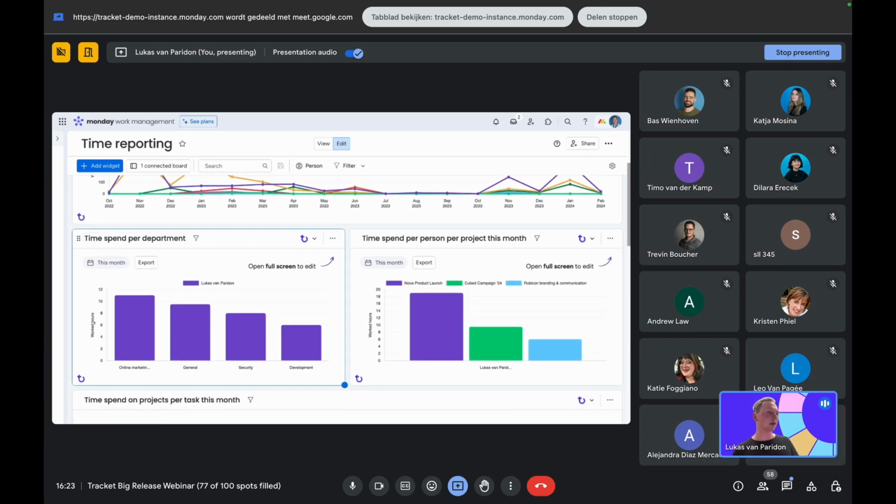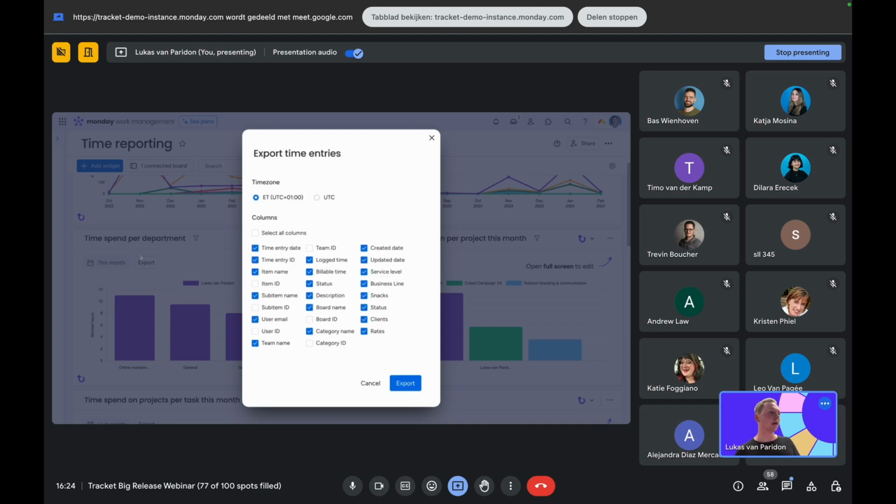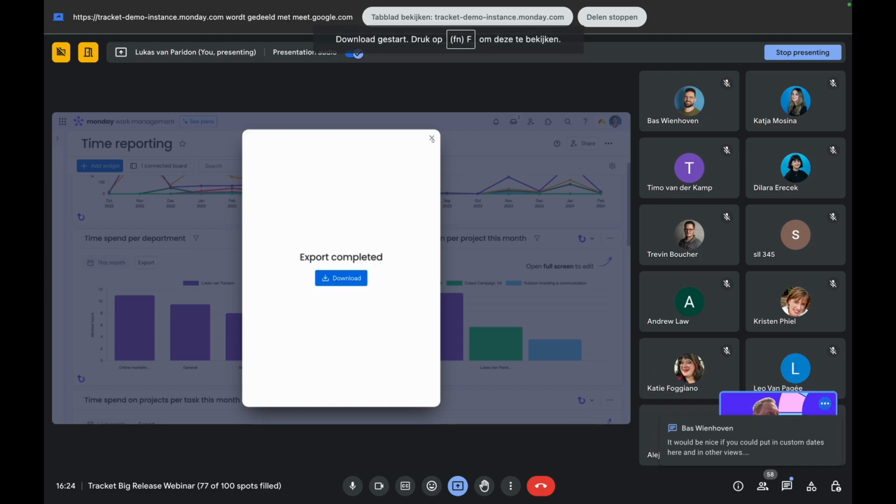So say we got a widget that's really useful, maybe this month, time spent per department. We want to roll that out every month to our management. You can also export from here now. So that is very well possible. If you click on here, same principle. And again, it's available in exports. Yeah, this is how it worked. Download.